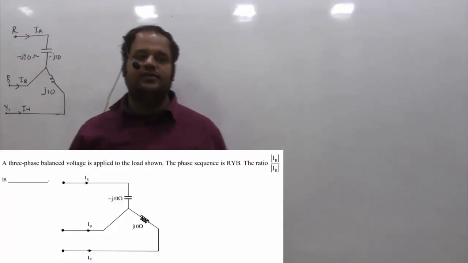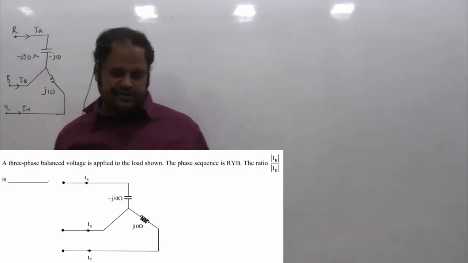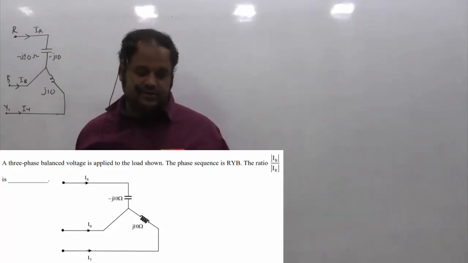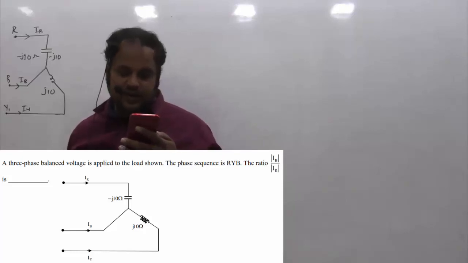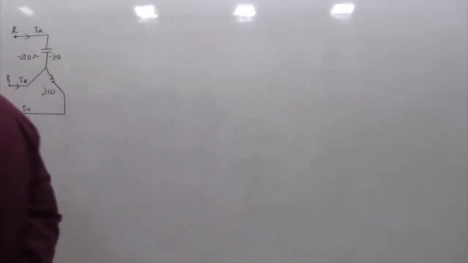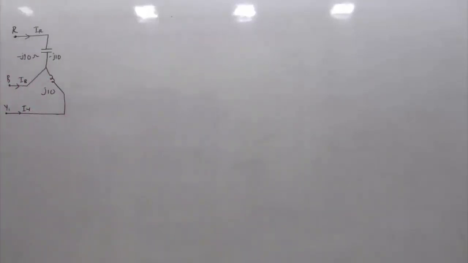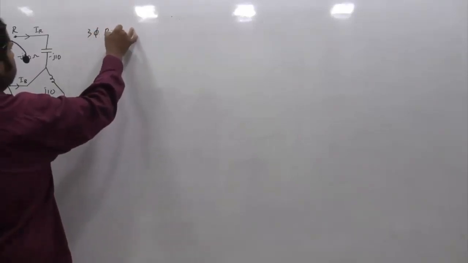This is a 2-mark question asked in GATE 2021 of electrical. This is from the network subject and the 3-phase network topic. The given question is: a 3-phase balanced voltage is applied to the load shown. The phase sequence is R-Y-B, then the ratio of magnitude of IB to IR is dash. So this is a simple circuit, connected to a 3-phase balanced voltage.